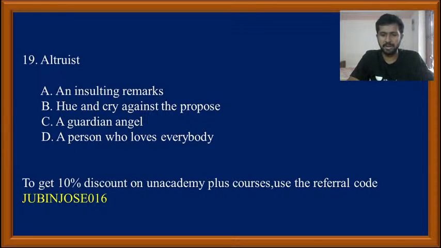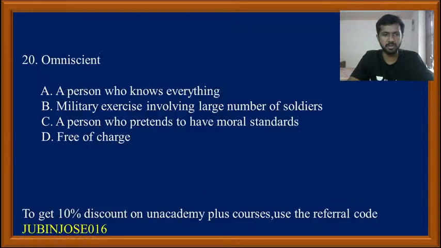So Tanu is commenting option D, Prabhas is with D, and Rishikesh. Very good, my dear students, and Saurabh also D. So an altruist is basically a person who loves everybody. He will be loving everybody and helping everybody. He's a very good person. So whenever you hear the word altruist, remember a person who loves everybody.